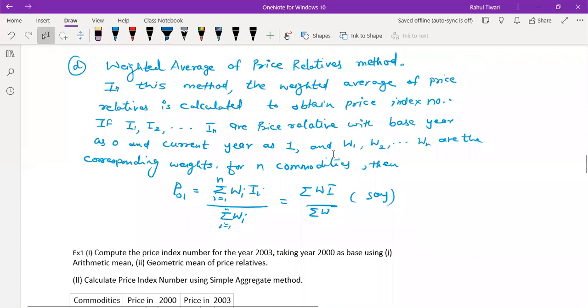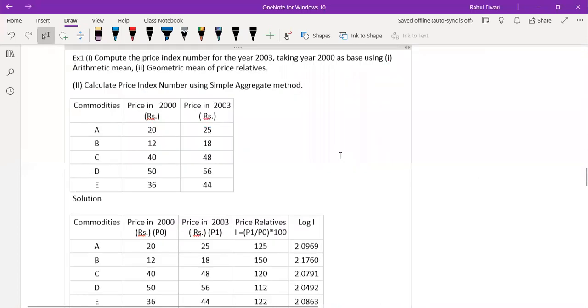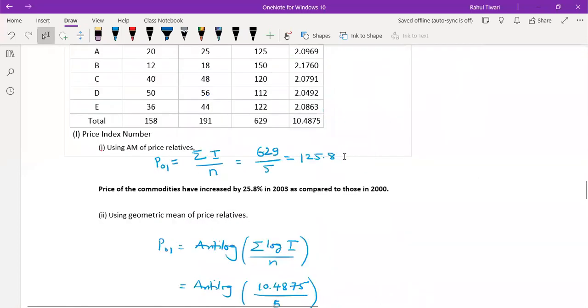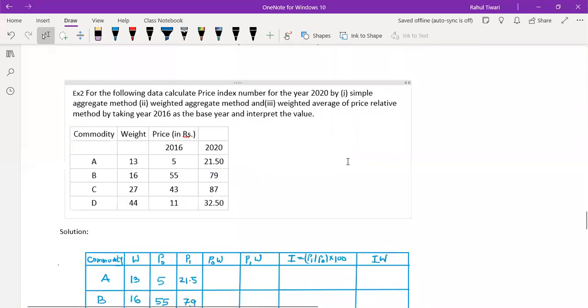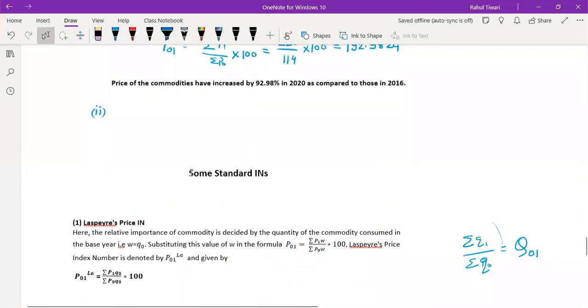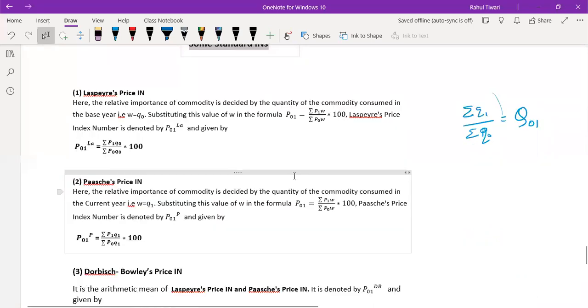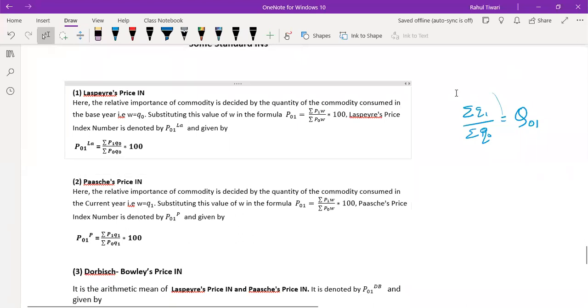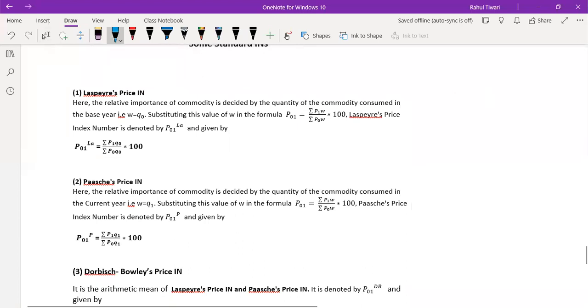Usually they ask for only the standard index numbers. So these are the standard index numbers. So in the standard index numbers, what will be the Laspeyres formula for quantity? I am going to give this here only, so that you can understand how the formulas are written.